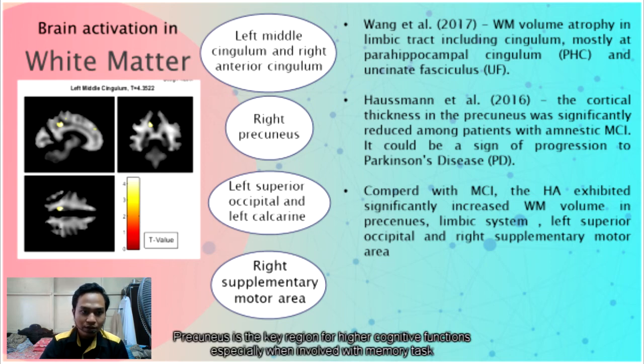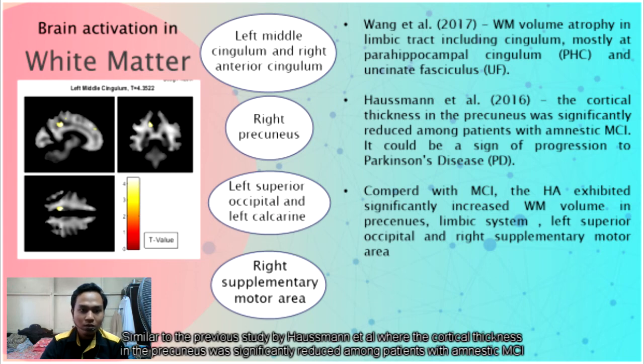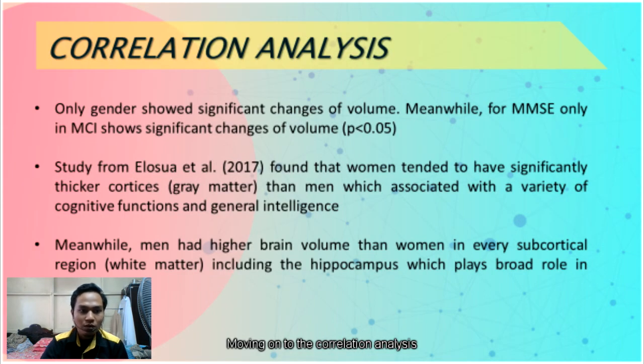Precuneus is the key region for higher cognitive function, especially when involved with memory tasks. Similar to the previous study by Hausman et al., where the cortical thickness in the precuneus was significantly reduced among patients with amnestic MCI. Moving on to the correlation analysis.